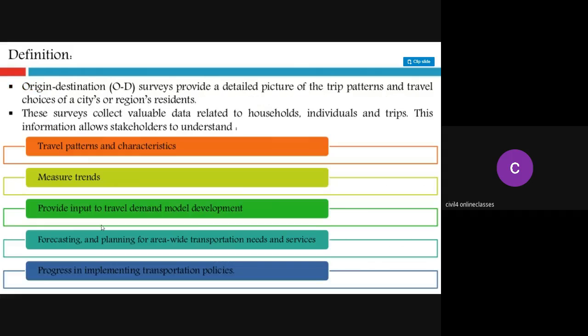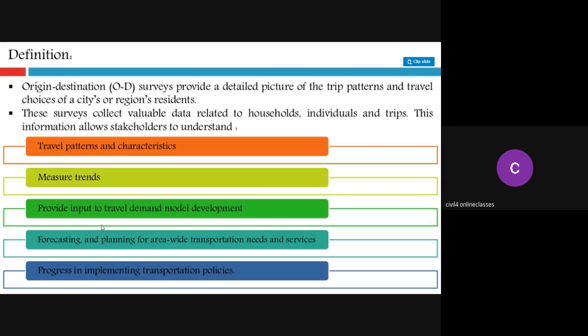Next one, origin and destination surveys. What is the definition? They provide a detailed picture of the trip patterns and travel choices of a city's or region's residents. That means if you want to know the origin and destinations of your entire city, that means mostly Hyderabad people, where they are visiting.